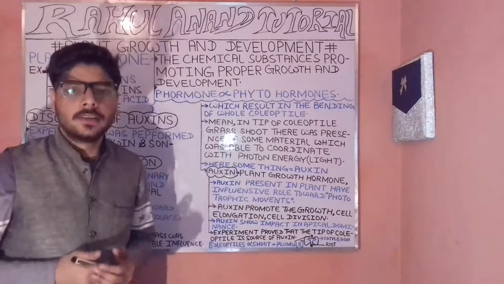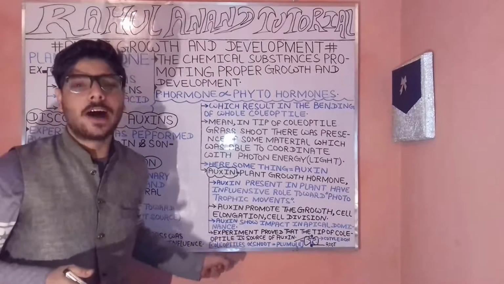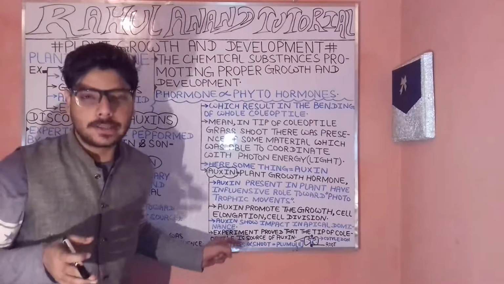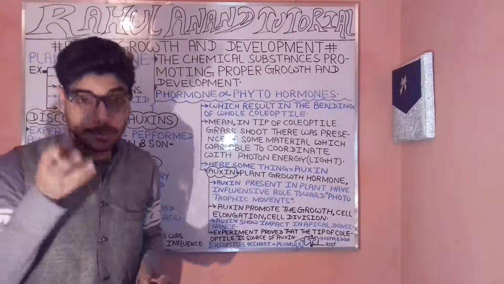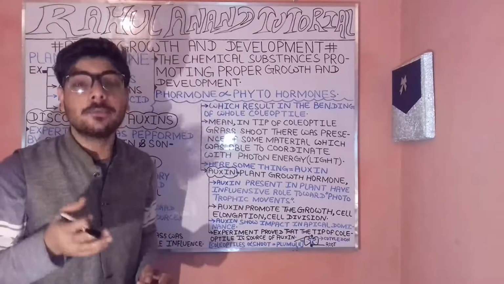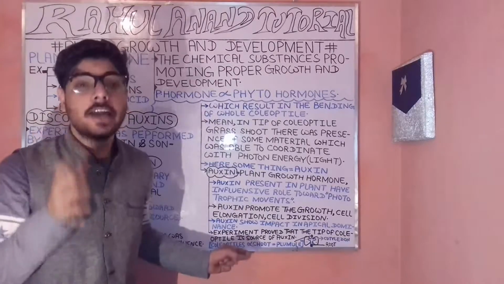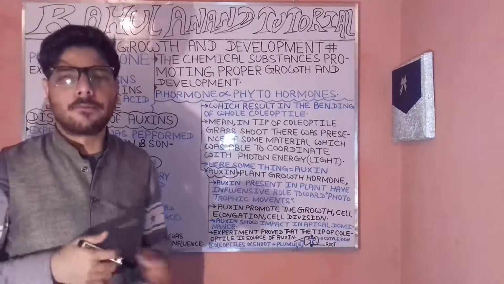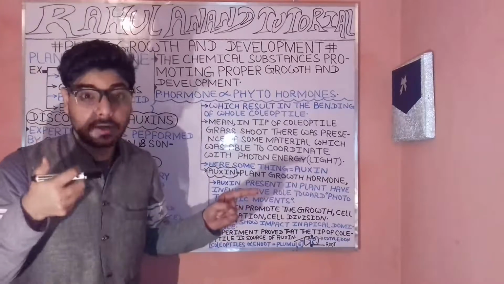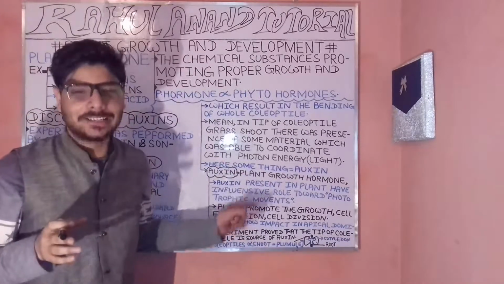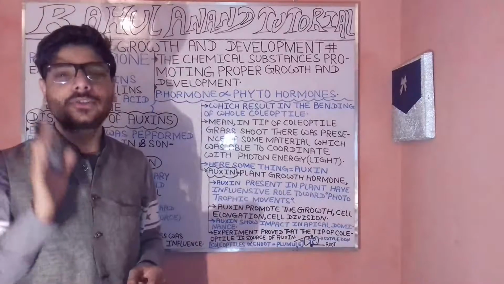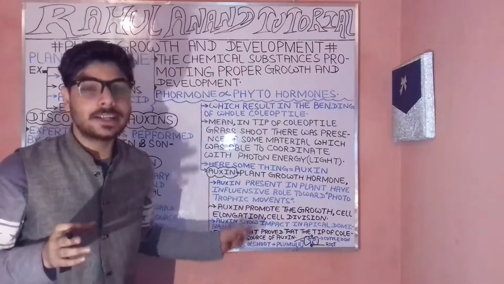This experiment proved that the tip of the coleoptile has something which plays an important role in the coiling and bending toward the light direction. These are nothing else but the auxins.